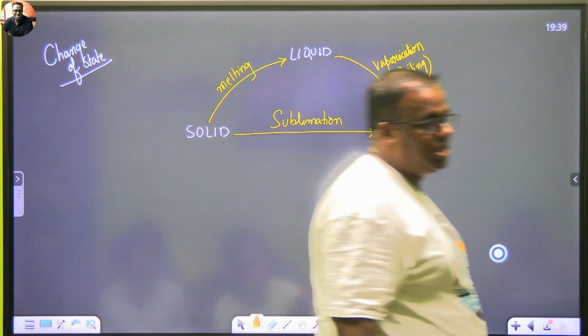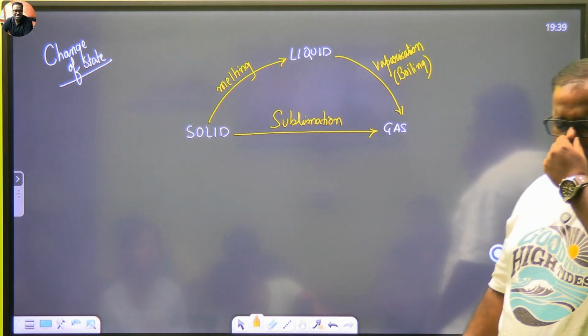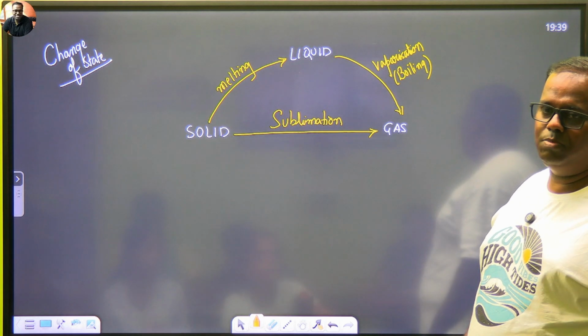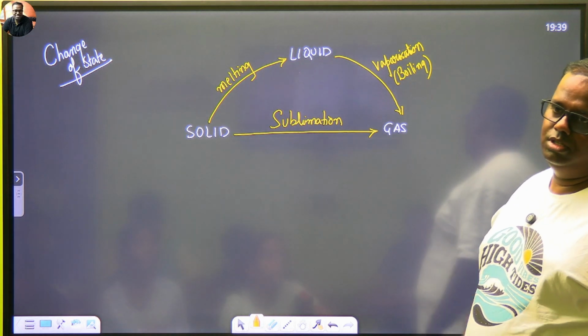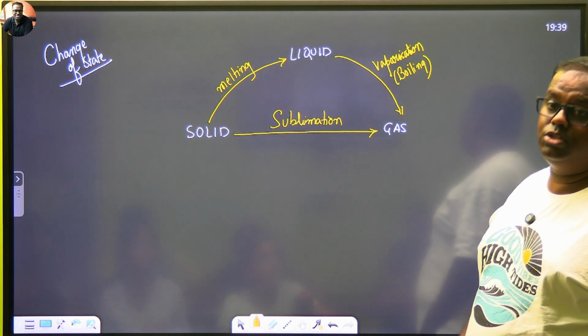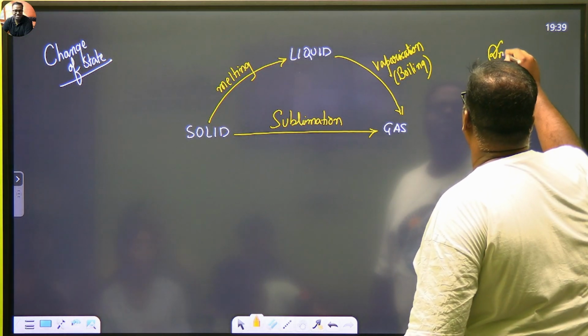This we call sublimation. Sublimation is the process in which a solid directly changes itself to gas. Some examples of sublimation are naphthalene balls, then freshener cakes that are kept in washrooms, and dry ice. Okay, let's also talk about something called dry ice.